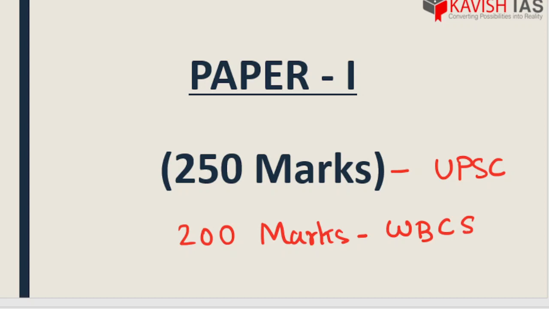Now let's go into a detailed overview of the topics. In this video, we are just going to have an overview of the first part of the syllabus, that is common for IAS and WBCS.